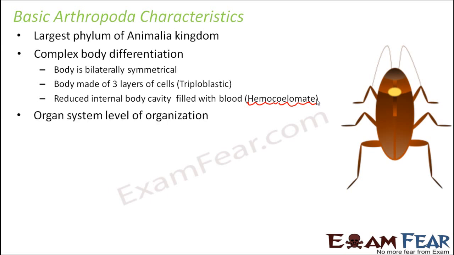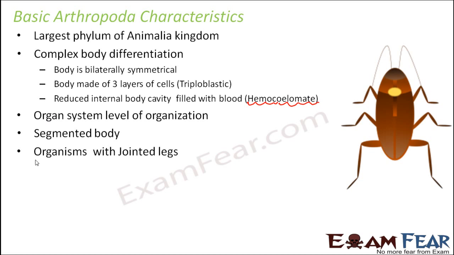Organ system level of organization, because we have distinct organ systems like digestive, excretory and so on. Segmented body, so here also in the body we have segmentation. However, the segmentation in arthropods is less prominent than in annelids, because annelids, the name itself is segmented worms, but here it is not like that. Segmentation is there but not as prominent as in annelids. These are organisms with jointed legs and from there only it got its name as arthropod.